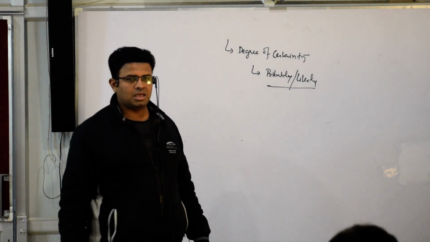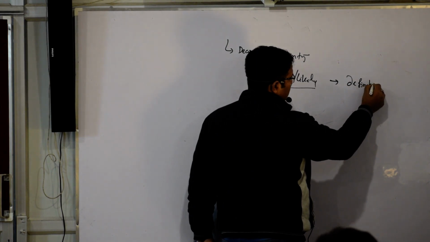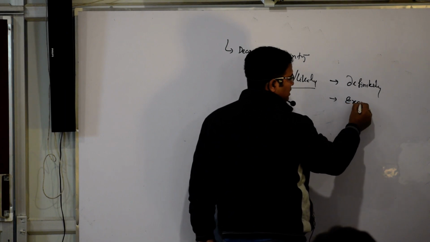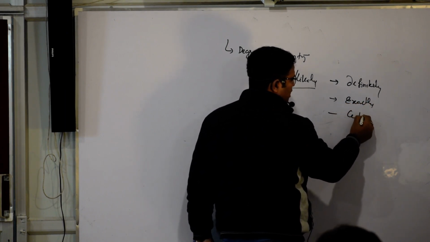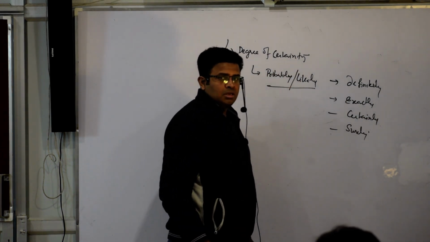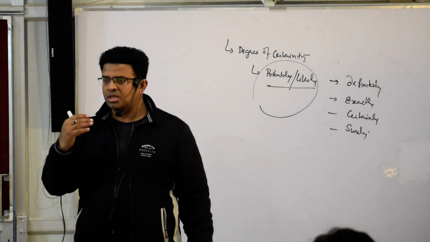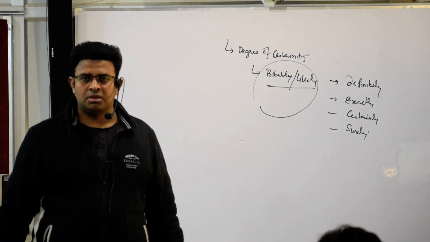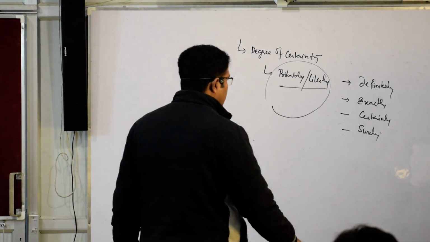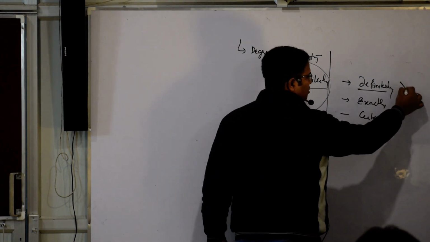So probably or likely cannot be in the form of definitely, exactly, certainly, surely. The passage is talking about some chances. Probably is some chance. Likely is some chance. It is not talking about sure. Understood? If it is not talking about sure, and definitely is given, it means that option is wrong.